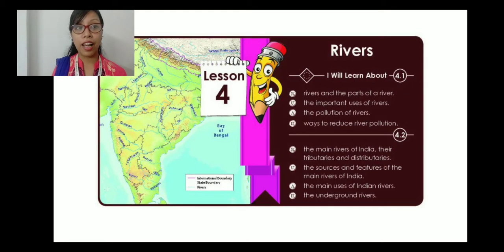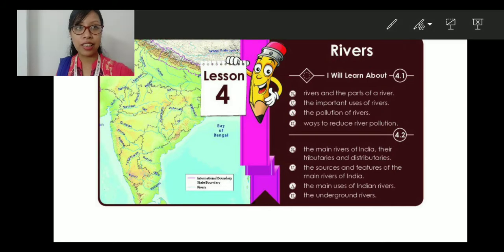So in my live class, I have already introduced you to this lesson, which is lesson number 4, part 2. Now let us do it once again. So in this part 2, we will be learning the main rivers of India, their tributaries and distributaries. Then we will be learning the sources and features of the main rivers of India, the main uses of Indian rivers and the underground rivers.